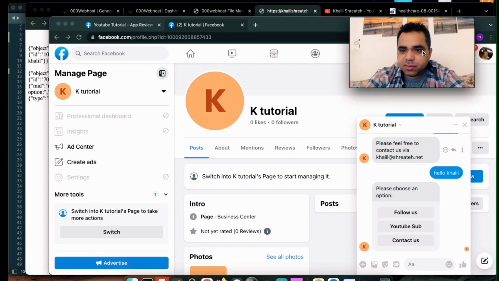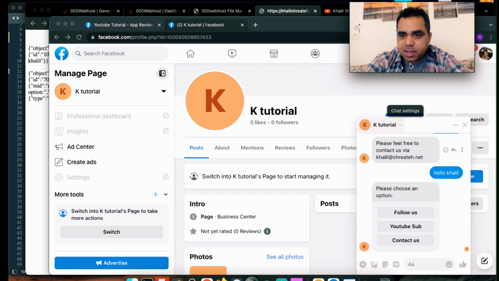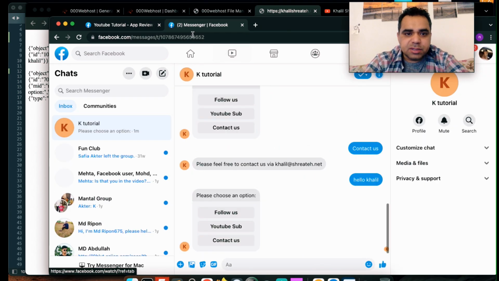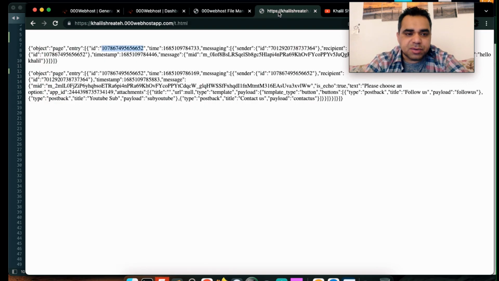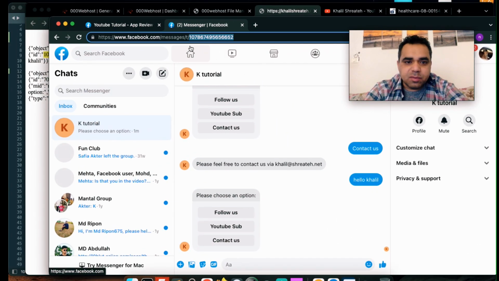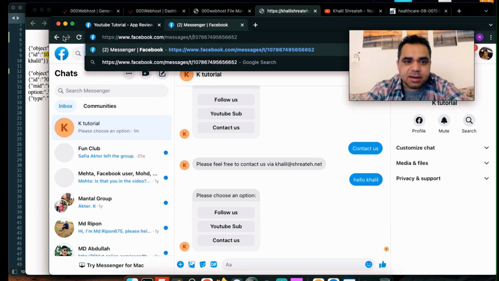If you go here to Facebook and let me just open it in Messenger, as you see here, this is the message ID, and it is up in the URL. So you can save this one in your database, which is this one here. Also you can use this link as a hint.